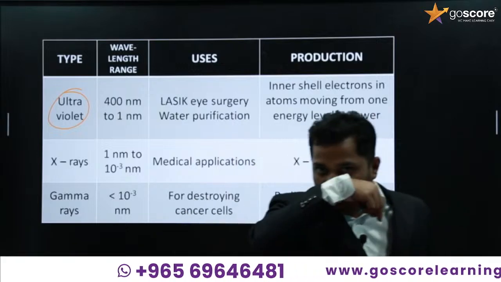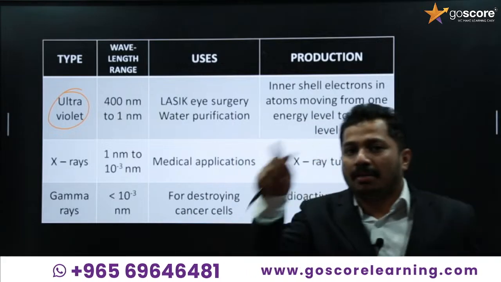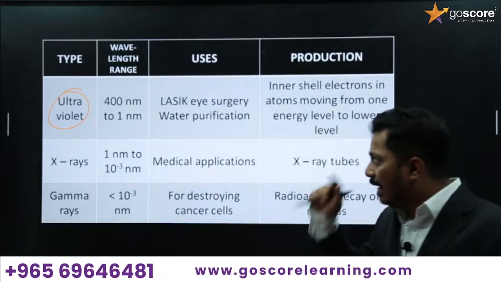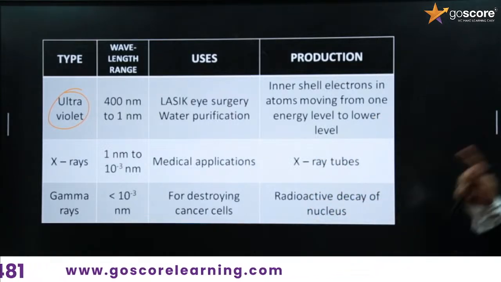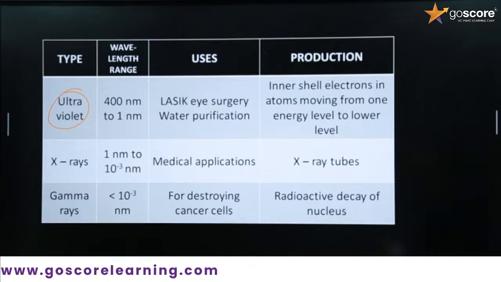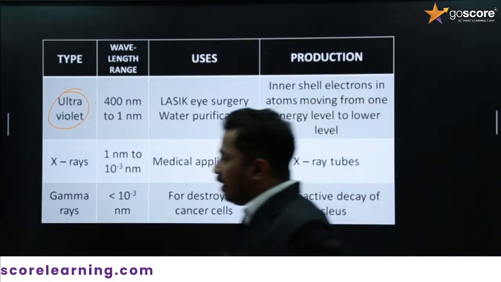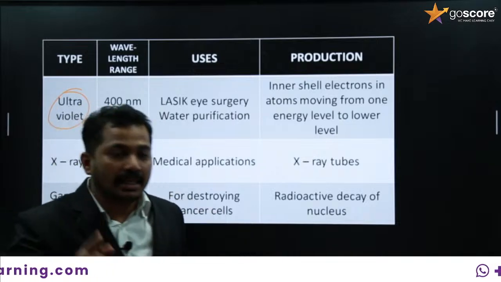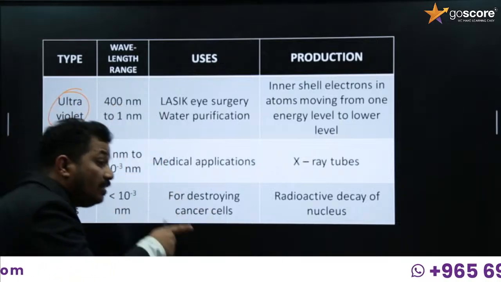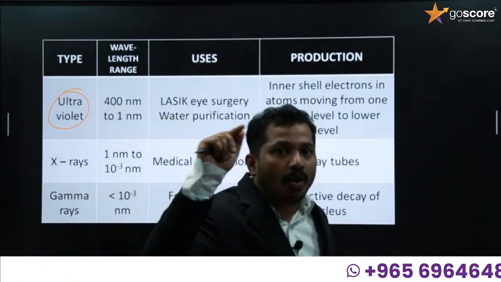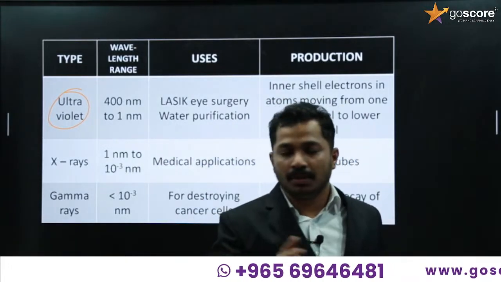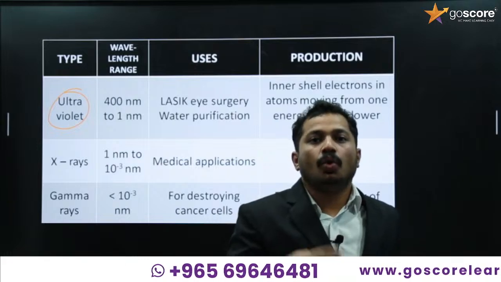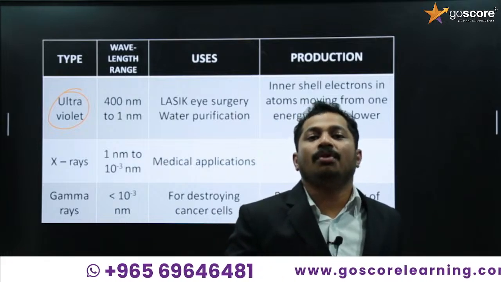In the hydrogen spectrum, the Lyman series lies in the ultraviolet region. Its main use is in LASIK eye surgery. And one more thing, water purification. You may have heard about UV purified water in some water purifiers. So ultraviolet rays are also used for purification of water.